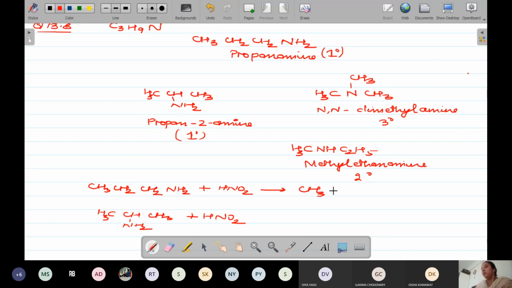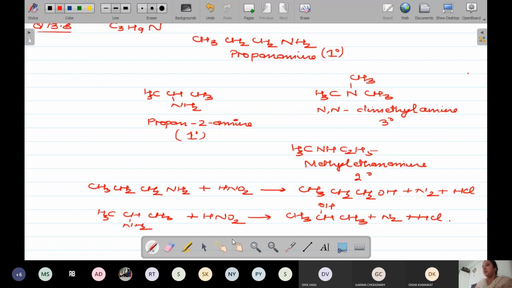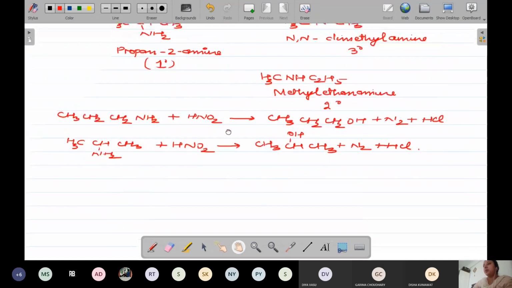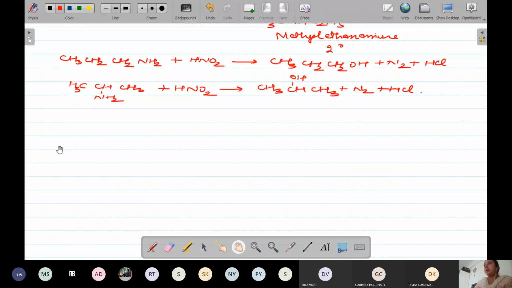So it is going to give you alcohol plus nitrogen gas plus HCl. This will be your final statement. Your second degree and tertiary amines are not going to react with the nitrous acid.